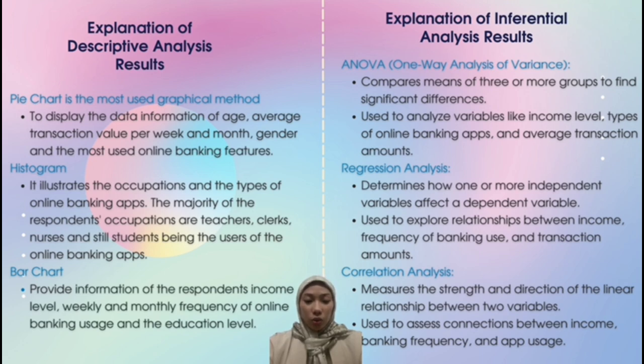Additionally, regression analysis was used to explore the relationships between independent variables, while correlation analysis measured the direction and strength of linear relationships among variables like income level, frequency of online banking use, and the types of application use. Overall, the inferential analysis went beyond merely summarizing the data, uncovering critical factors influencing user behavior. By applying ANOVA, regression, and correlation, the study identified key characteristics and patterns in the usage of online banking applications in Malaysia.